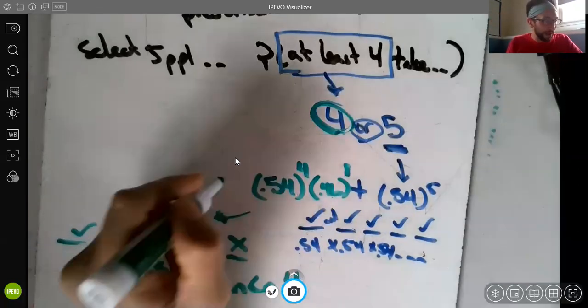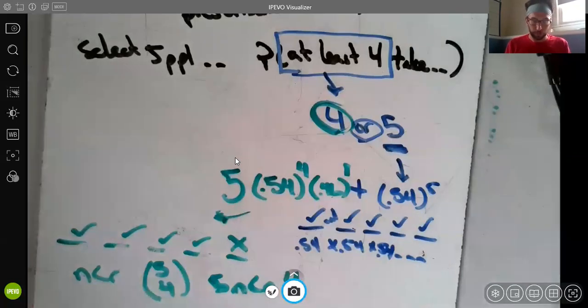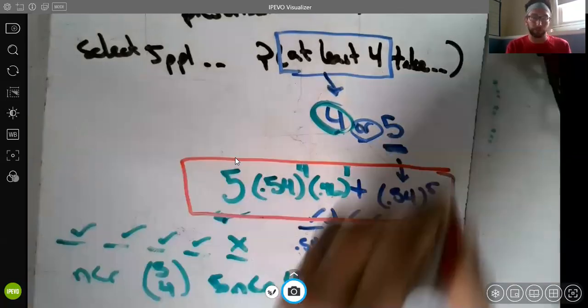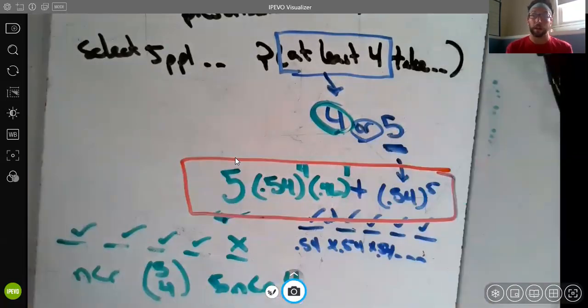So there are 5 different arrangements that we have to multiply by, right? 5 different ways exactly 4 of 5 people could take their medicine as prescribed. So this is one way to get our solution. For many of us, I think that might be the most understandable approach.